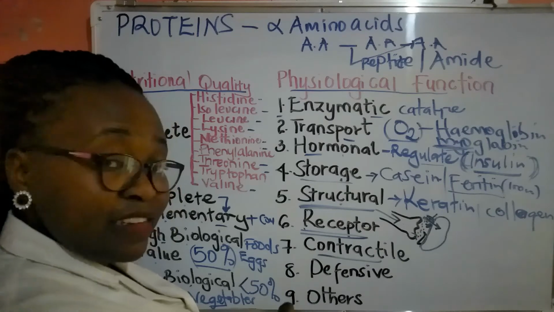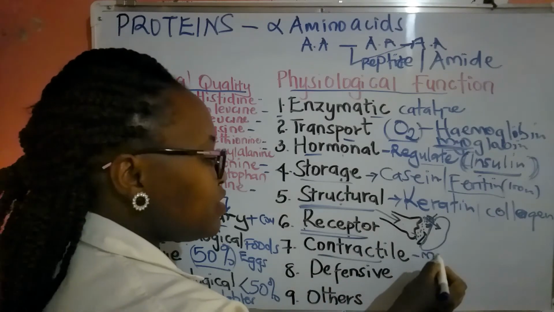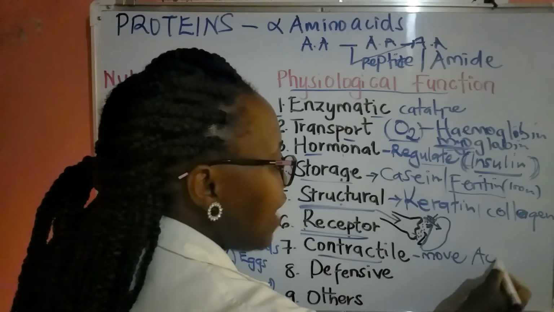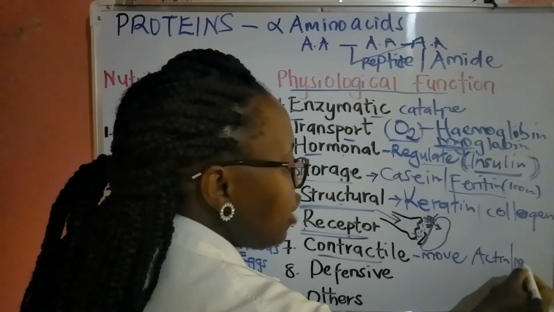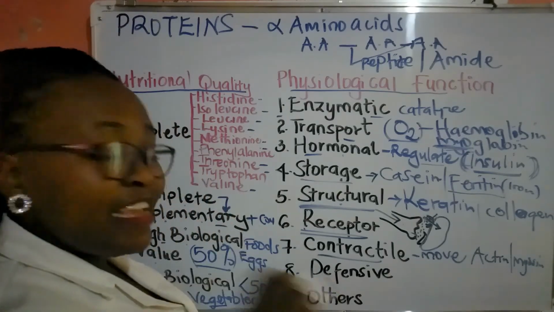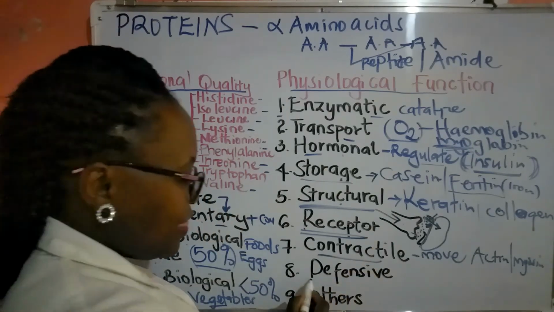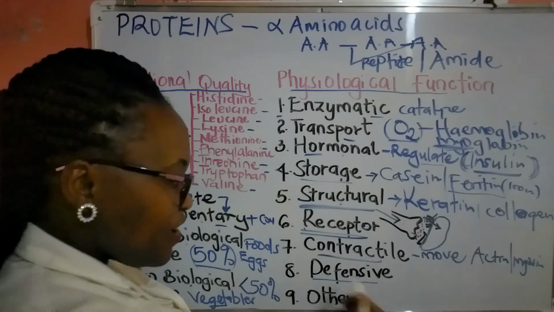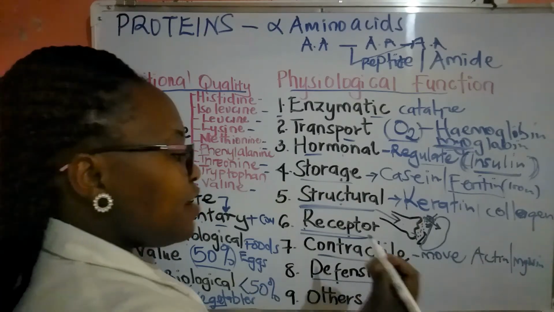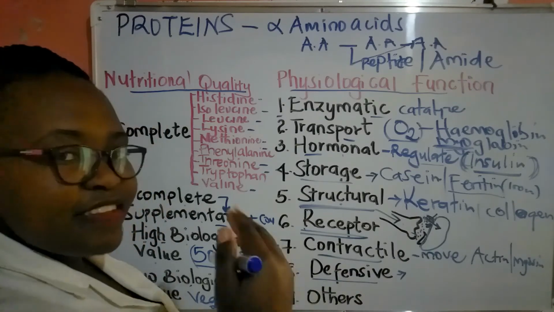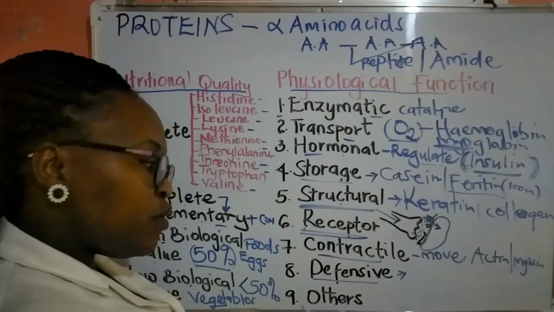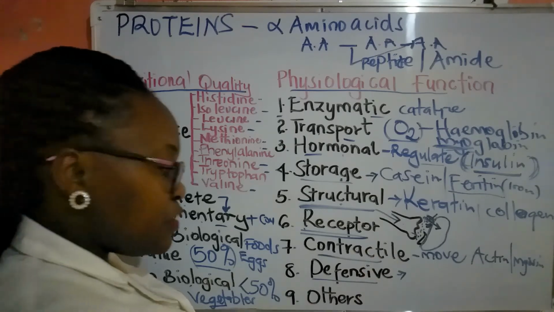We have contractile proteins. These help the body to move, to contract. For example, we have actin and myosin, and these are important in our skeletal muscle. Then we have what we call defensive proteins. Defensive proteins protect the body against pathogens, for example, against viruses, against bacteria, against any other form of unwanted particles in the body.